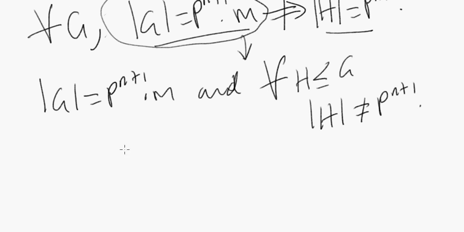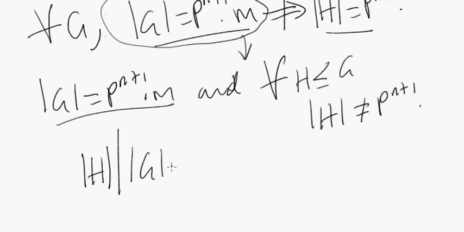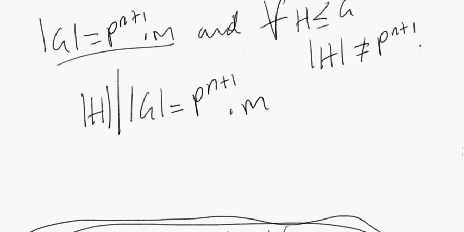Okay, so suppose these two statements are true. That we actually found some group G whose order is p to the n plus 1 times m, and for all subgroups h of G, the order of the subgroup h never equals p to the n plus 1. Okay, so what? Lagrange's theorem seems to tell us that the order of h must divide the order of G. Well, aren't we saying then that the order of h must divide p to the n plus 1 times m? Okay, but if the order of h does not equal p to the n plus 1, then what are we saying?